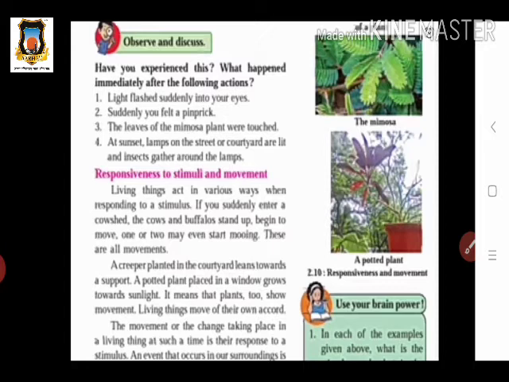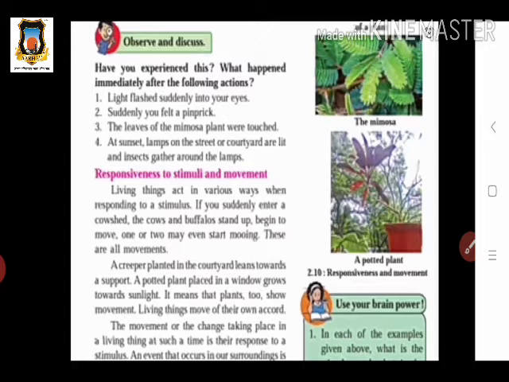For example, when a light flashes into our eyes, we suddenly close our eyes. In the mimosa plant, when we touch the leaves, what happens? The leaves of this plant get closed. So this is action and reaction. When an action takes place in the surroundings or with the body part of any living thing, then some reaction happens by all living things. This is called response. We give a response to the certain activities which happen in the surroundings.